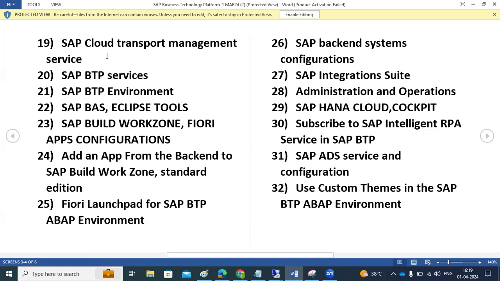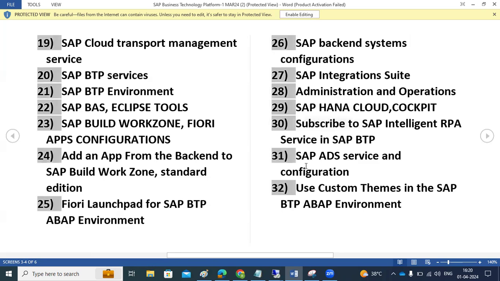It's not just importing, but end-to-end configuration in the Cloud Management service, and also integrations and transports, CPI transports, how to move them, and some development tools related configurations, right? And also some of the Fiori, Build Work Zone, Fiori related configurations, right? And also applications, how to add applications from the backend systems here using Build Work Zone, right? Fiori Launchpad configurations, the backend systems at SAP level, what configurations we have to do, Integration Suite, CPI, and the administration related activities, HANA Cloud, and also RPA related services here.